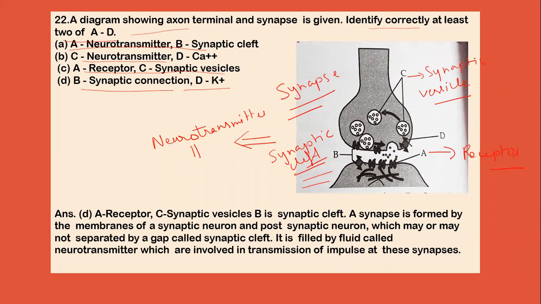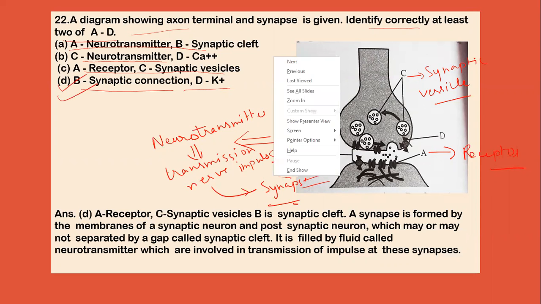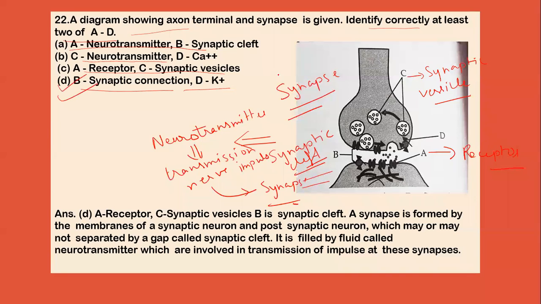And the function of neurotransmitter is that it helps in transmission of nerve impulse during these synapses. So option D is the correct answer, that is B represents the synaptic connection and D represents the potassium ions. This D represents the potassium ions because it is necessary for synapse.